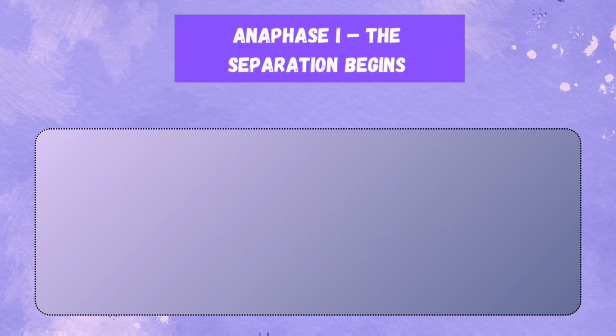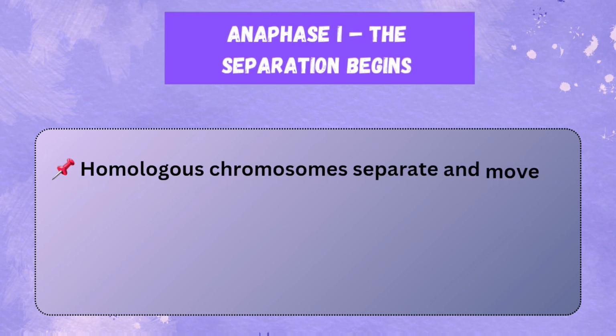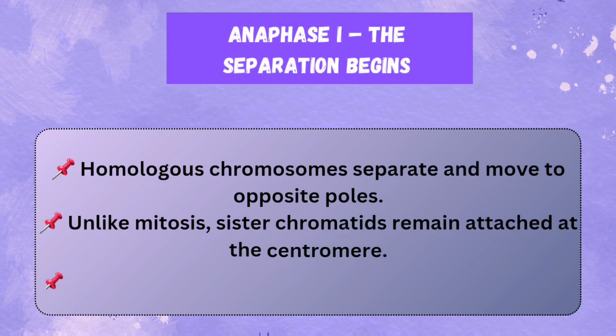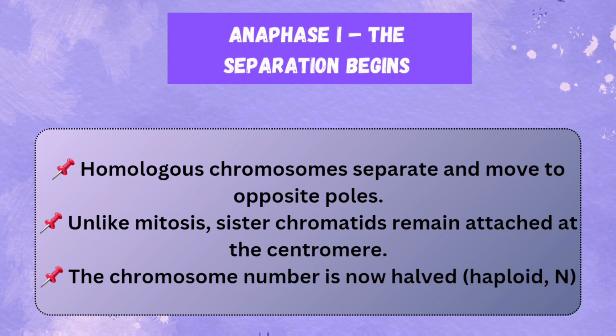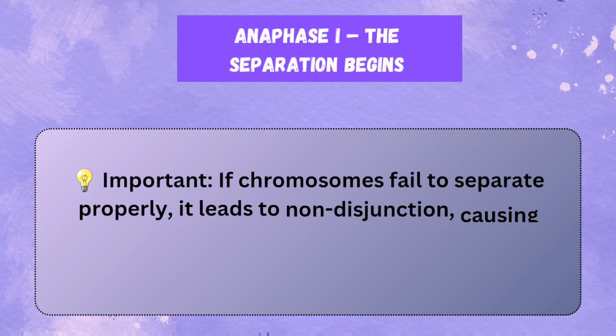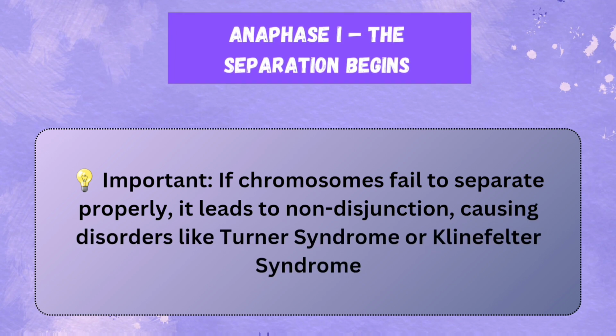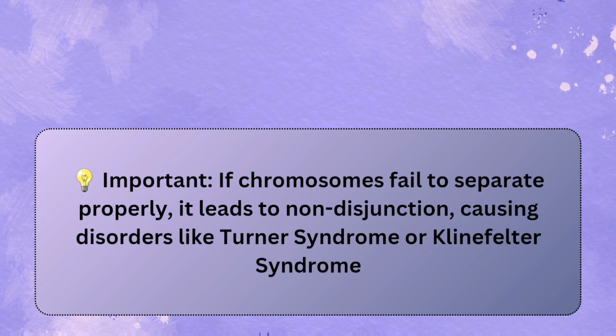3. Anaphase 1, the separation begins. Homologous chromosomes separate and move to opposite poles. Unlike mitosis, sister chromatids remain attached at the centromere. The chromosome number is now halved, haploid N. Important: if chromosomes fail to separate properly, it leads to non-disjunction, causing disorders like Turner syndrome or Klinefelter syndrome.